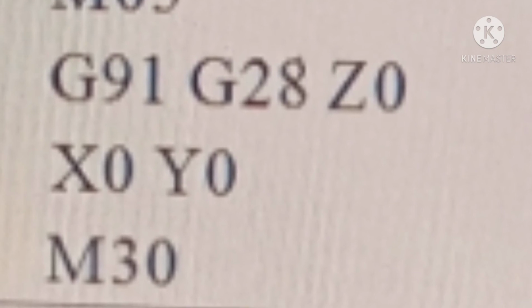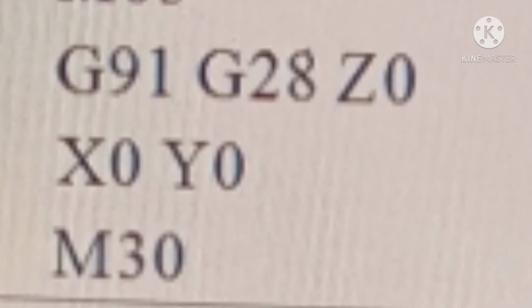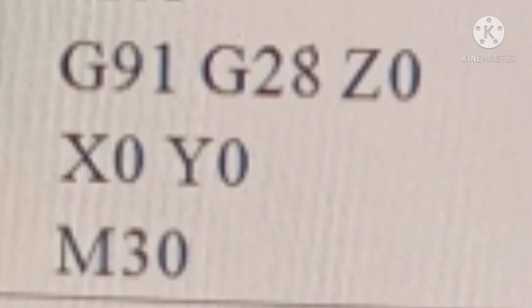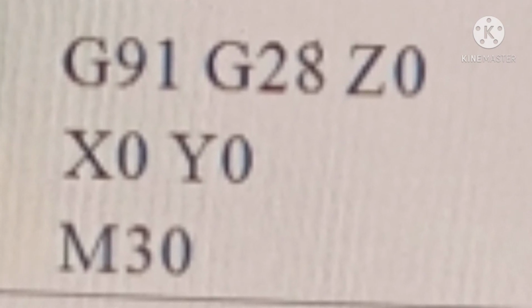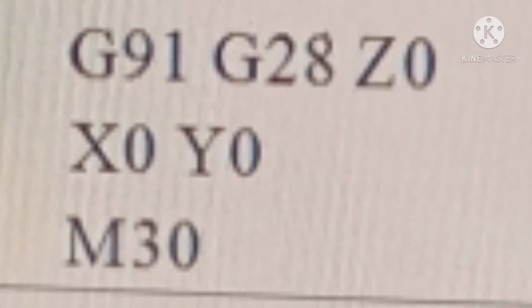Lastly, we have to return the cutting tool to the home position. So we use again G91 for incremental mode and G28 for machine home condition, and home position is Z0, X0, Y0. And lastly, to end the part program, use M code M30.